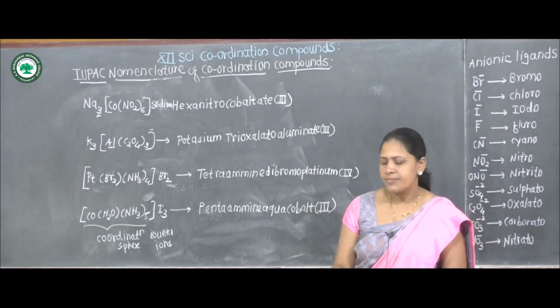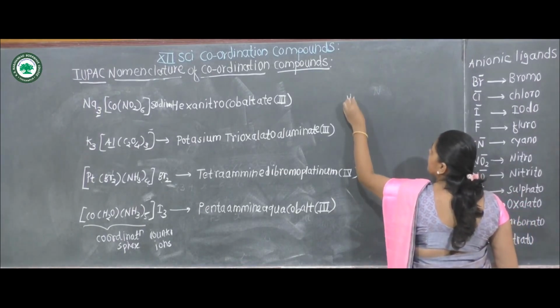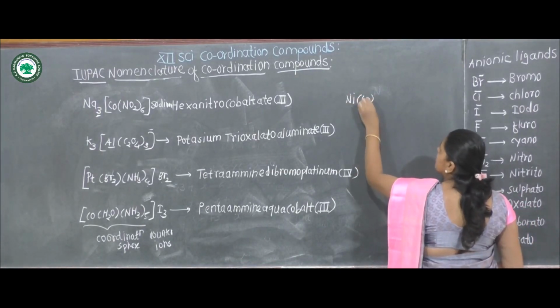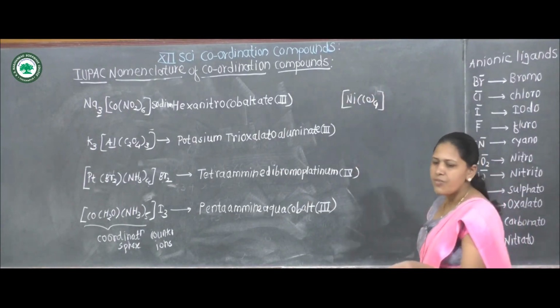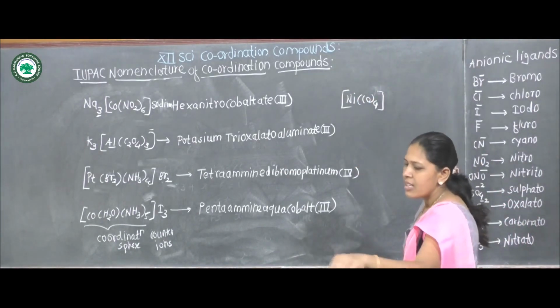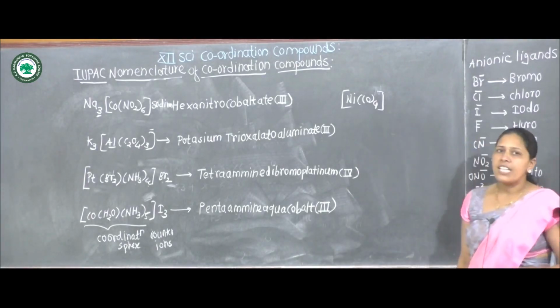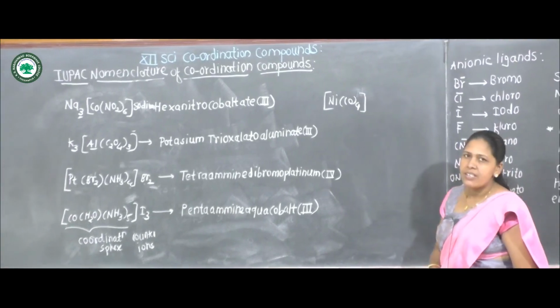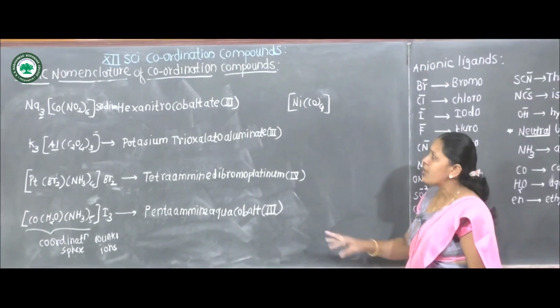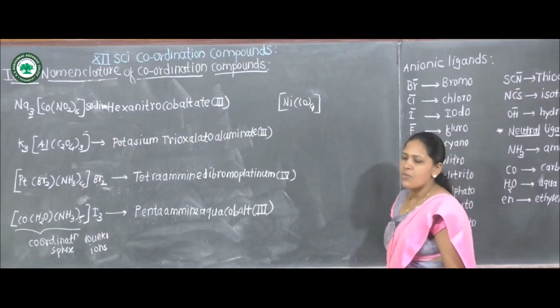Then last, neutral ligand sum. For this complex, it is neutral ligand. There is no any charge on coordination pair, either positive or negative, because central metal ion is attached to neutral ligand, that is carbonyl.